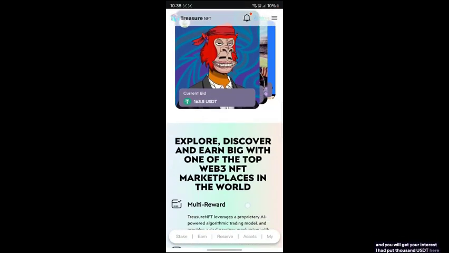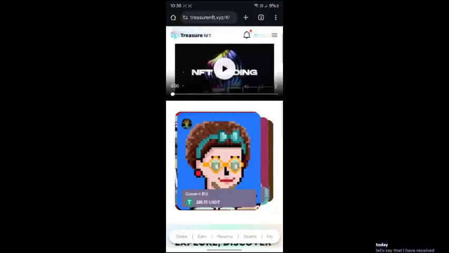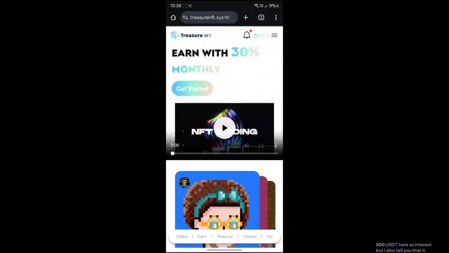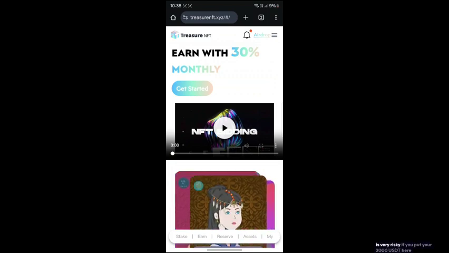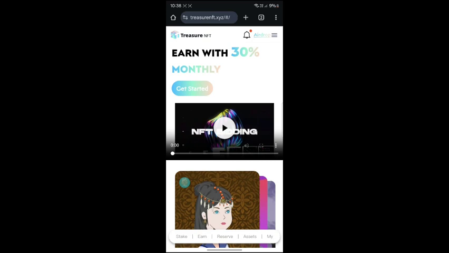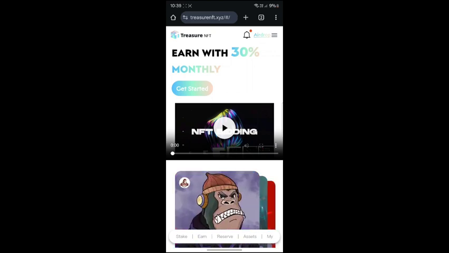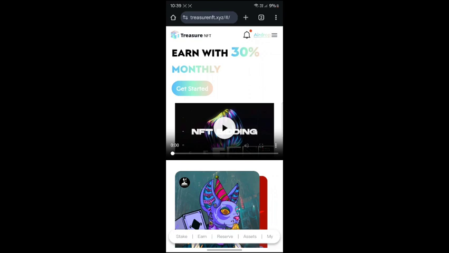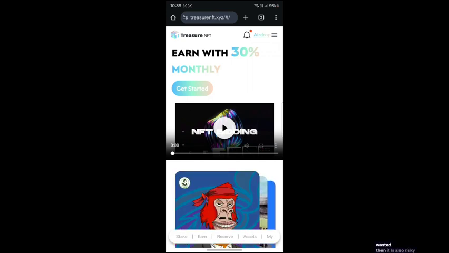I had put 1000 USDT here a few days ago, which has become 1300 USDT today. Let's say that I have received 300 USDT here as interest, but I also tell you that it is very risky if you put your 2000 USDT here. And if this website blocks your ID, then your 2000 USDT will be wasted. Then it is also risky, and you can also make profit here.